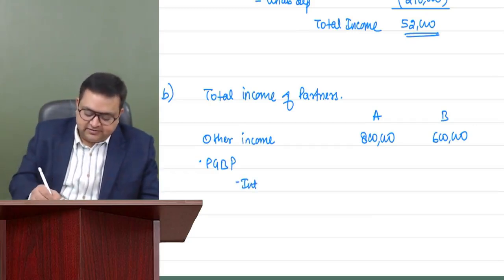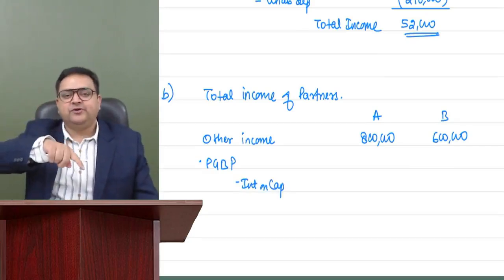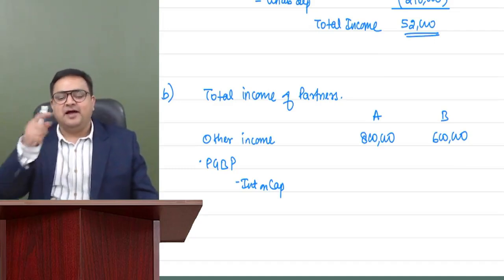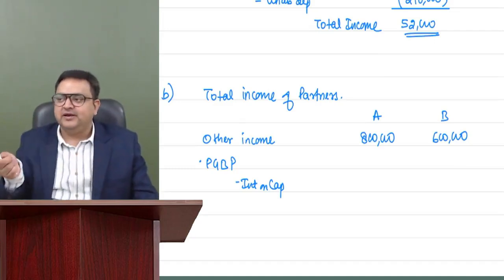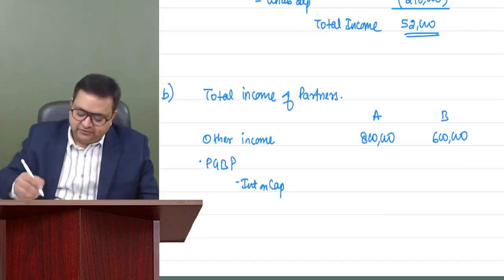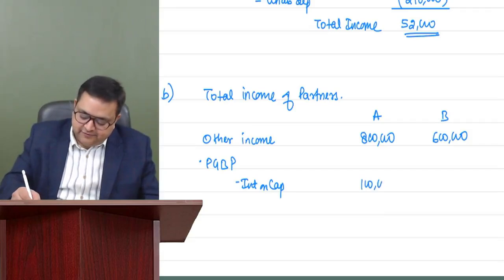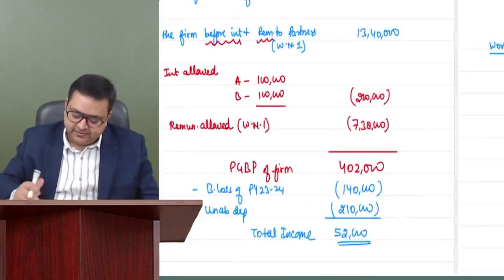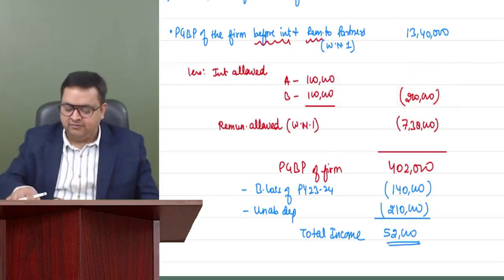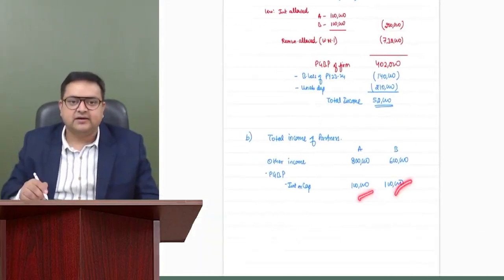One is interest on capital, and remember these words: whatever is allowed to the firm will become income of the partners. Interest on capital of 1 lakh, 1 lakh was allowed. 2 lakh was total allowed. It will become the income of the partners, 1 lakh each.